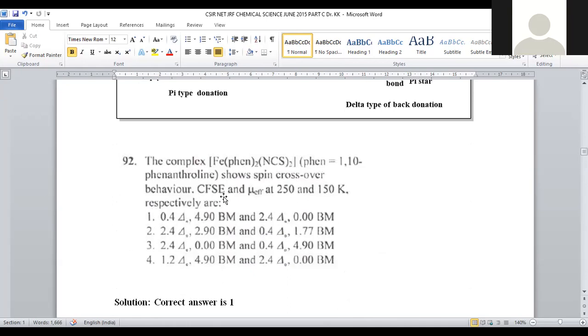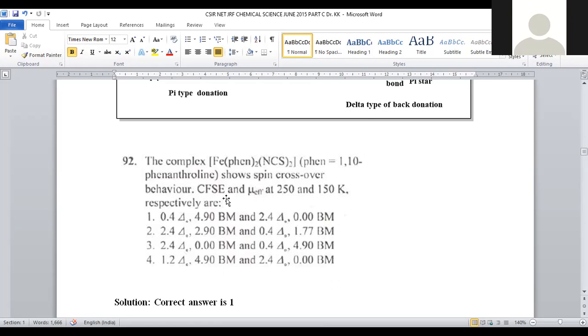Here, CFSE, crystal field stabilization energy, is given, right? The complex is iron, phen taken twice, and NCS taken twice. So 2 phenyl ligands are present. NCS is called thiocyanate. How many are there? 2, twice. Then phen denotes what? 1,10-phenanthroline. Phenanthroline is a polycyclic aromatic ring system, right? Tricyclic. So here, 1,10-phenanthroline was taken as phen. How many are there? 2 are there.